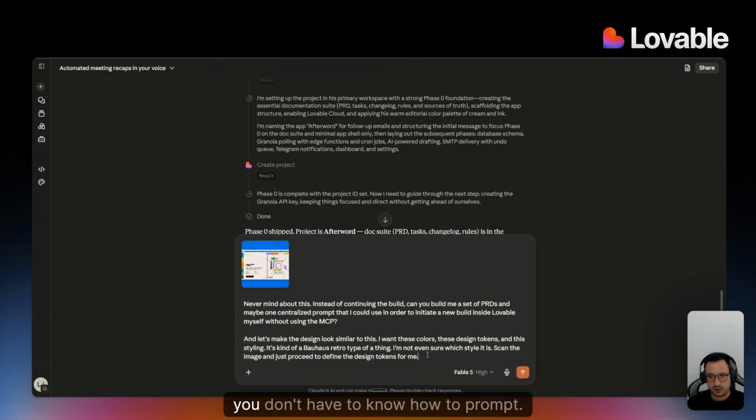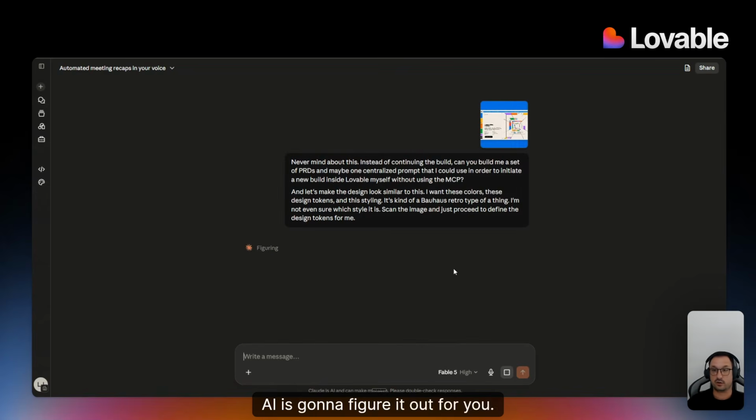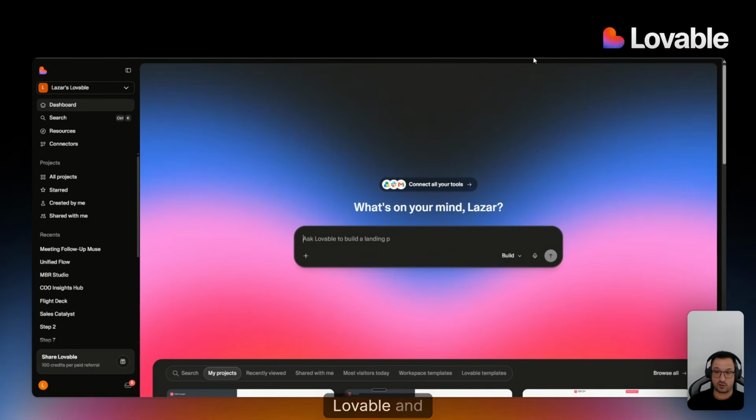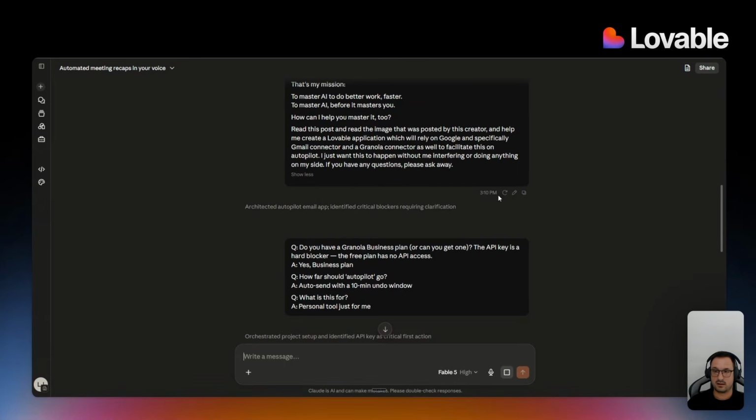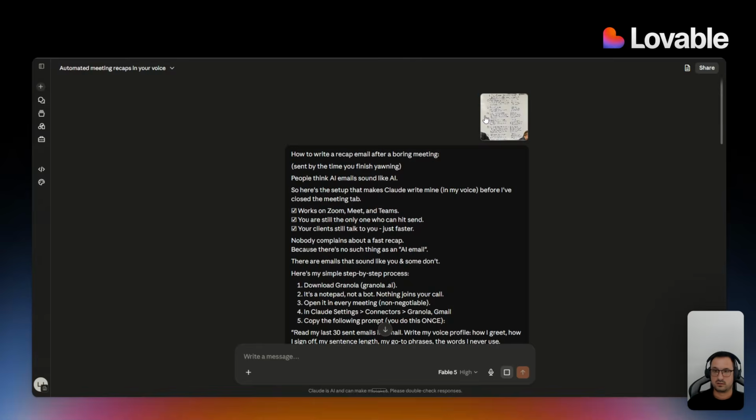And again, you don't have to know how to prompt. You can just be like, I want something like this. And again, AI is going to figure it out for you. You could also discard all of this and just go to Lovable and dictate inside here, just brain dump, right? Let's do that instead. I just discarded it. Take this here, right? Copy it over. Take this image again.